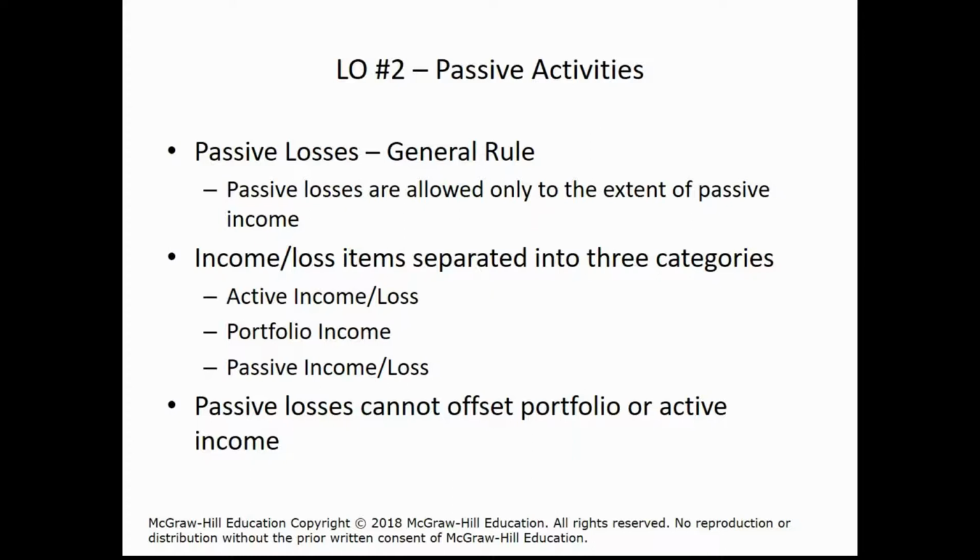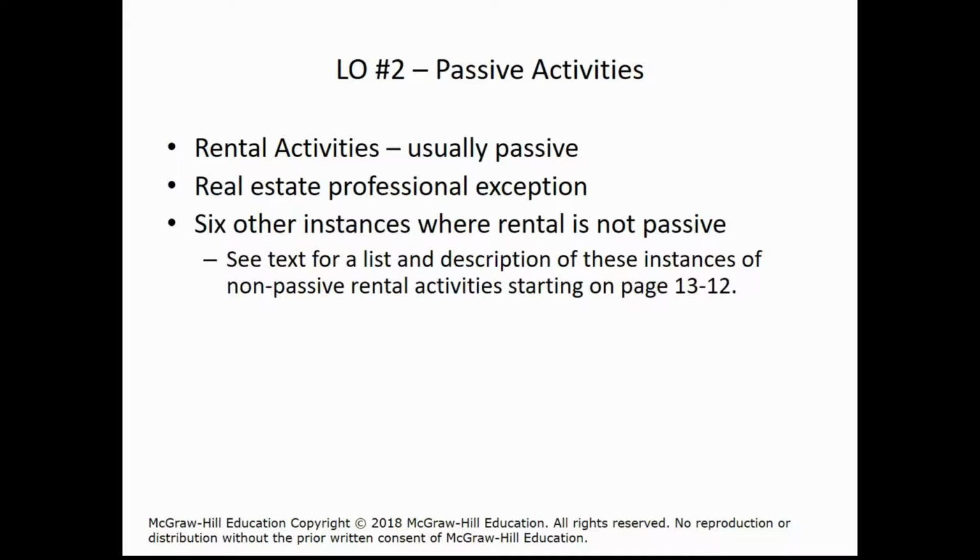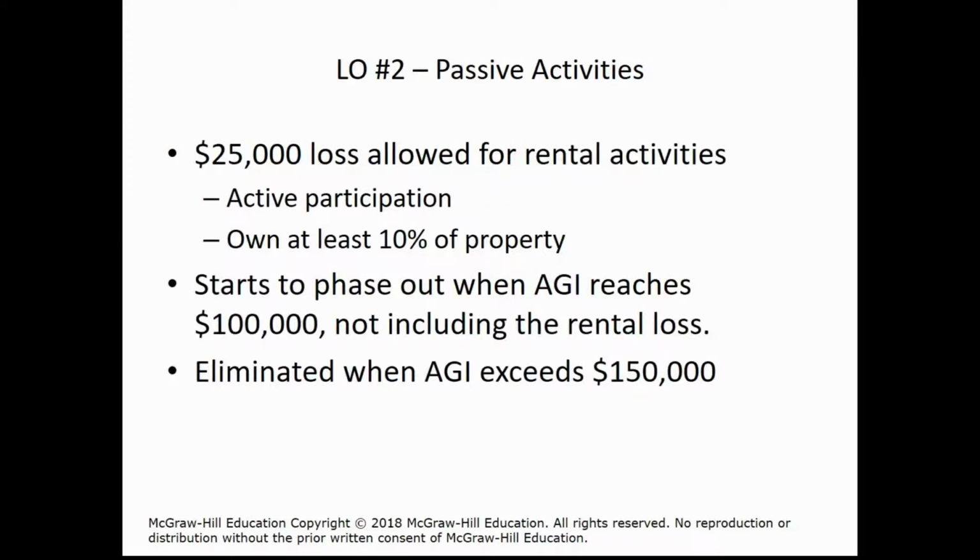Generally, these passive losses cannot offset any portfolio or active income. Rental activities, as we talked about, is usually passive. If you're in the business, however, of renting real estate, such as a real estate professional, then that's a Schedule C business and is not passive. There are other instances where real estate is not passive and they're listed in your text. So this is one exception, that there is a $25,000 loss allowed for rental activities, and you can apply this against portfolio or active income, but certain conditions have to be met.